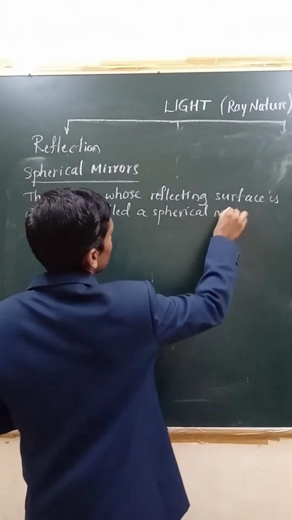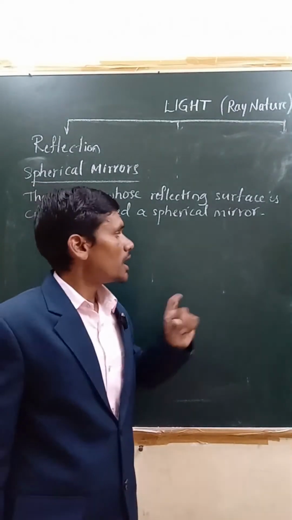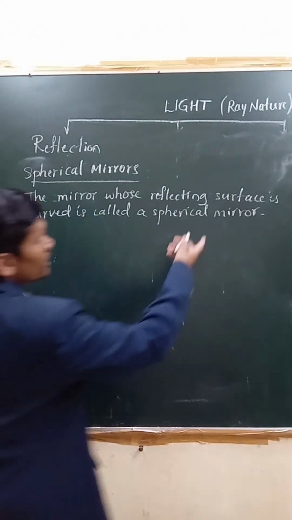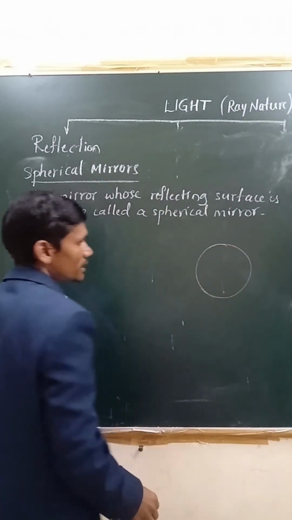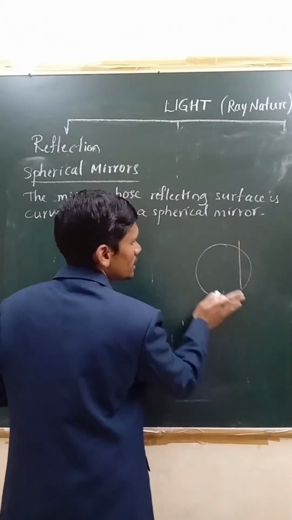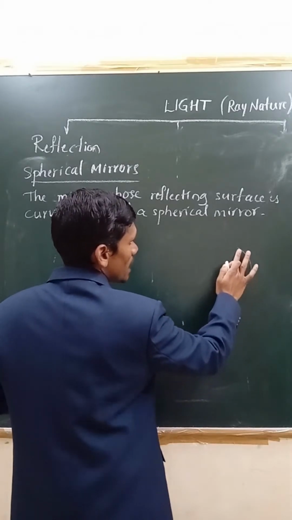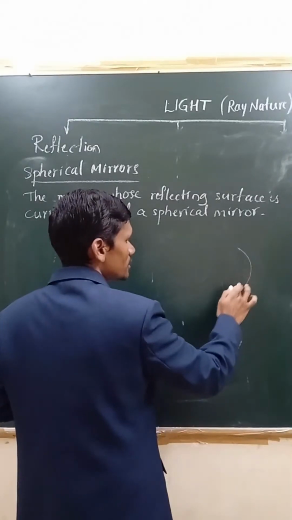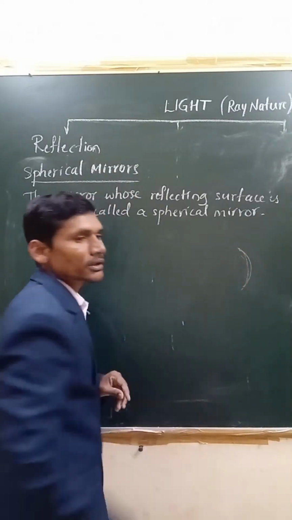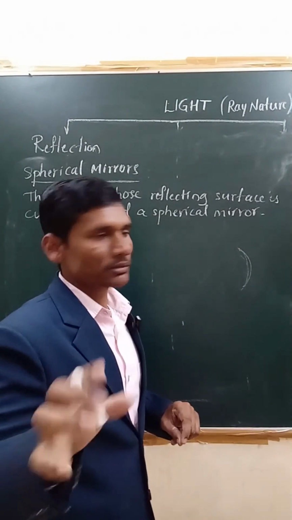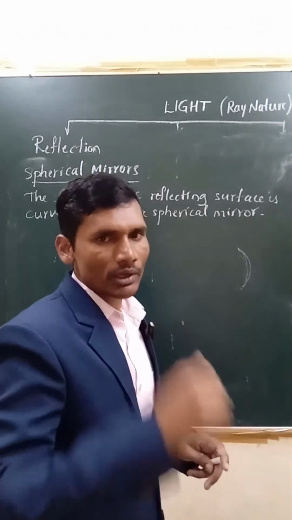Spherical mirror, right? In spherical mirror, we are going to learn different types. To give a little bit of clarification, here you see, if this is a sphere, if you cut one part of this, you are getting a cut part like this, right? Hollow sphere you have to cut. Inside this curved surface, say for example, it is reflecting. This surface is curved or not? Then we can call this a spherical mirror. Sometimes it may be polished on this side or the other side, whatever it is, we will come to know that later.